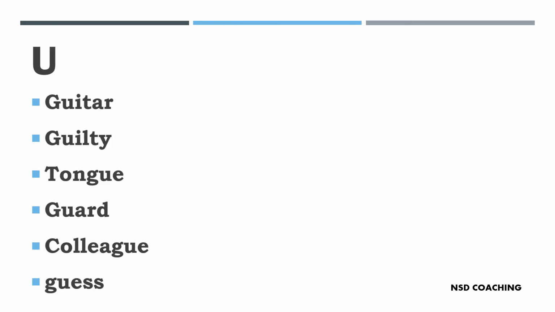Okay, our next letter is U, and U can also be silent. I bet you didn't think of this letter when you started silent English letters. But it's quite common. Have a look at these examples which we use on a daily basis. First you have guitar, where the U is silent. Guilty, tongue, guard, colleague, guess.